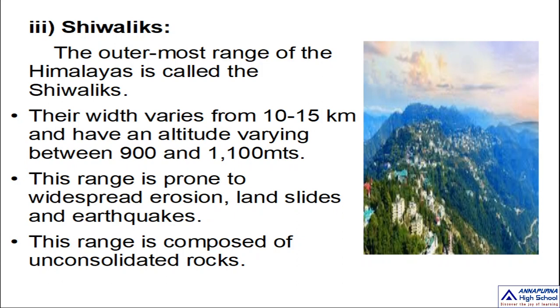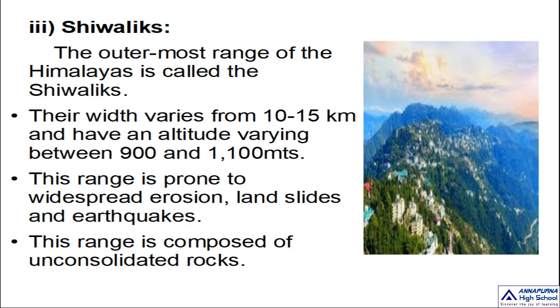So these are the outermost range of the Himalayas. The outermost range of the Himalayas is called Shivaliks. And their width varies from 10 to 15 kilometers, and it has an altitude varying between 900 meters and 1100 meters. Listen carefully. Their width varies from 10 to 15 kilometers and they have an altitude varying between 900 meters and 1100 meters.